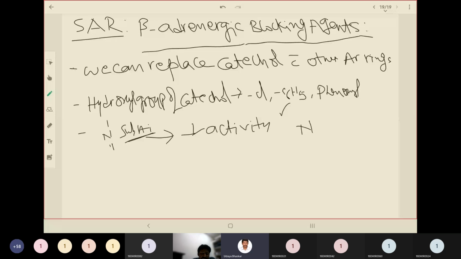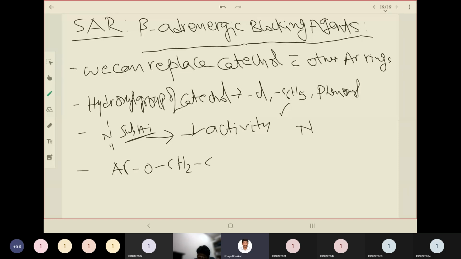And the two carbon chain is essential for activity. If you observe the general structure, okay, let me draw the general structure again. Aromatic ring, okay, in ethanol it is 2 carbon, in propanol it is 3 carbon. So I'll write aryloxypropanolamines.